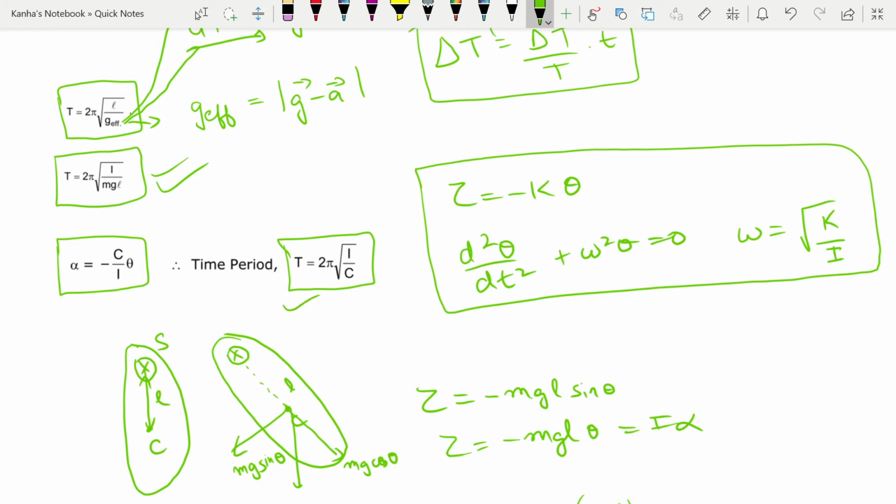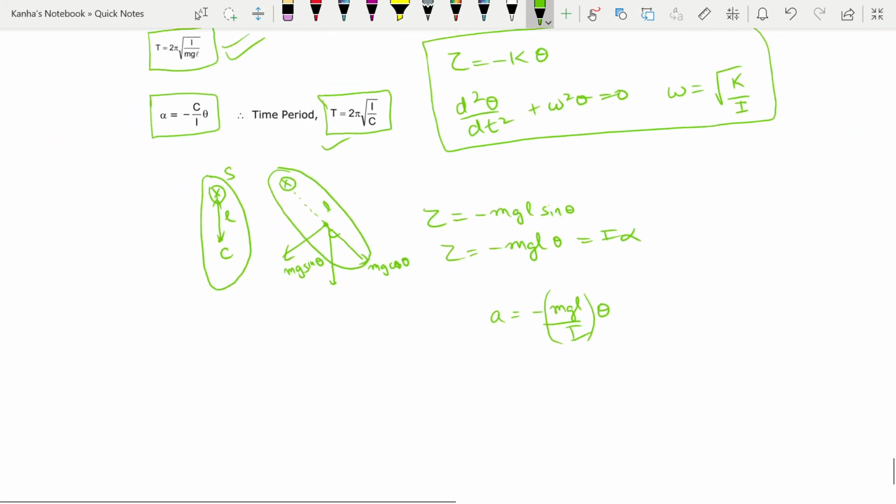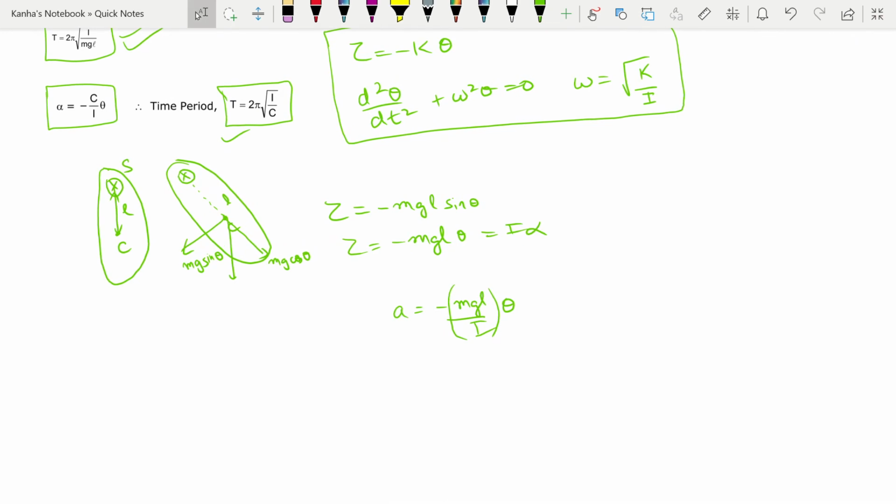The last one that I told you about was for a torsional pendulum. I can show you briefly what a torsional pendulum looks like. In a torsional pendulum, an extended object is suspended at the center via a light torsion wire. Now this torsion wire is essentially inextensible, but it can easily twist about its own axis.